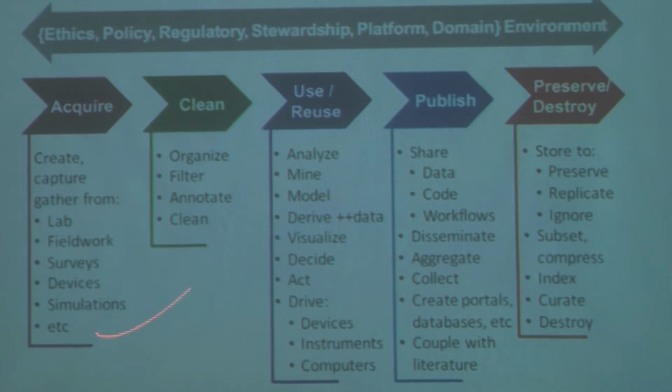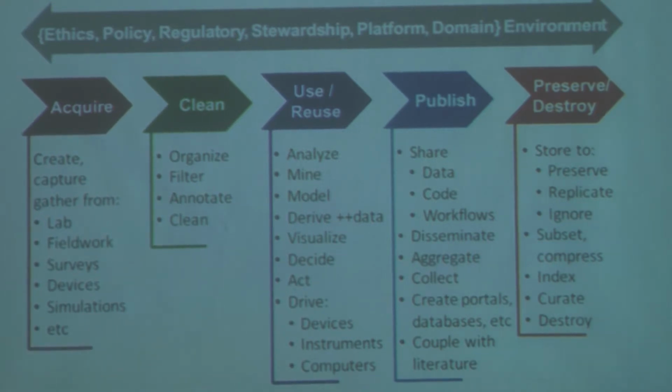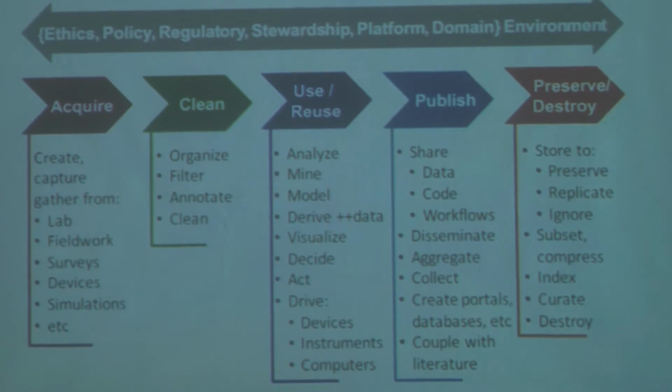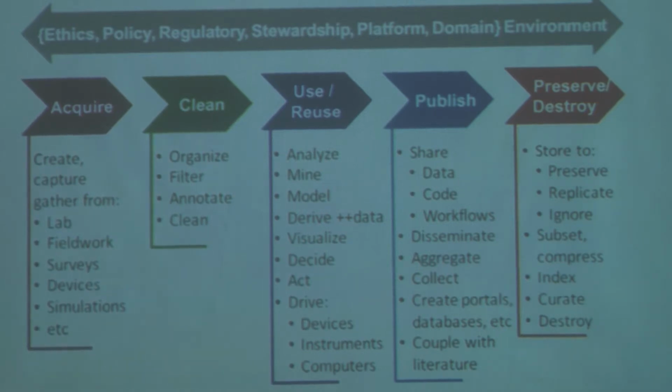But the next step is important in the sense that we need to clean the data to make sure that it is usable. This is one of the most important and the most ignored part of the data life cycle, the cleaning part. Okay, so you have to make sure that the data is in a form which is usable and that it has the necessary properties of correctness and completeness. Okay, that is important. So we need to be able to organize, filter, annotate, clean everything.